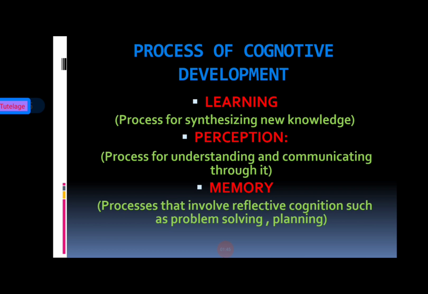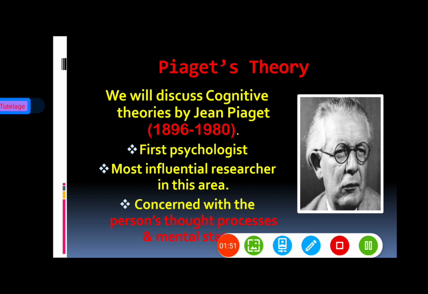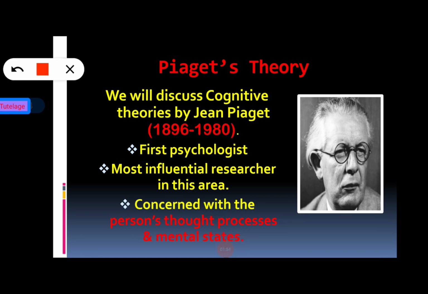So now going to the main slide for today's session, that is Piaget's theory. So this is a photograph of Jean Piaget, we all know. So here we will discuss the cognitive theories by Jean Piaget, and its time period basically 1896 to 1980. So Jean Piaget's time period, okay, 1896 to 1980, and he was the first psychologist, and he was the most influential researcher in this area also.